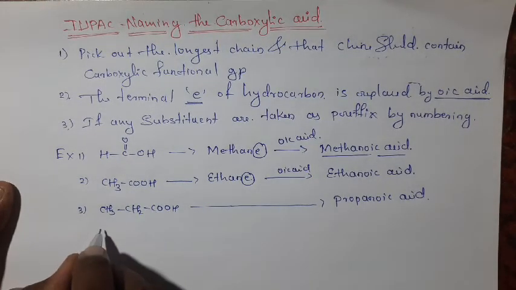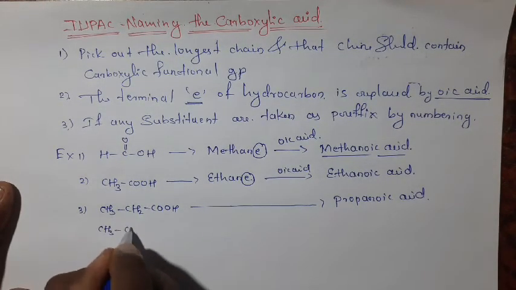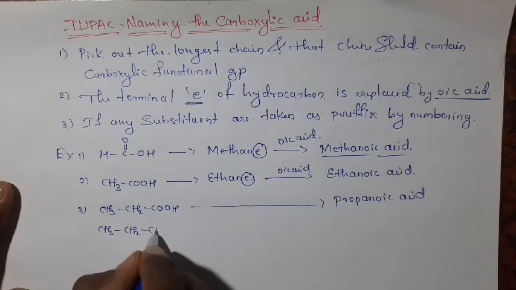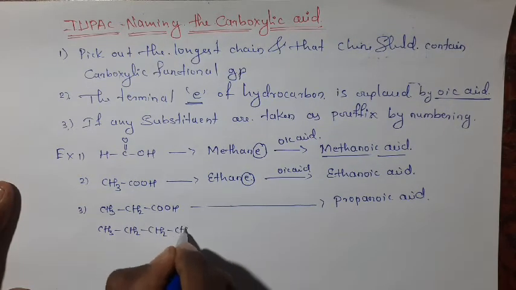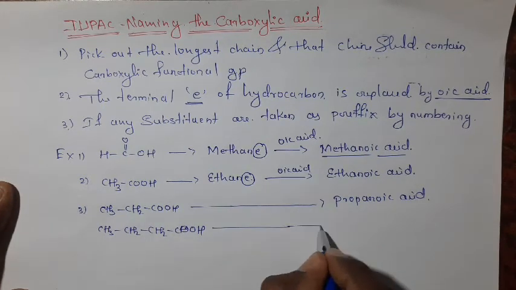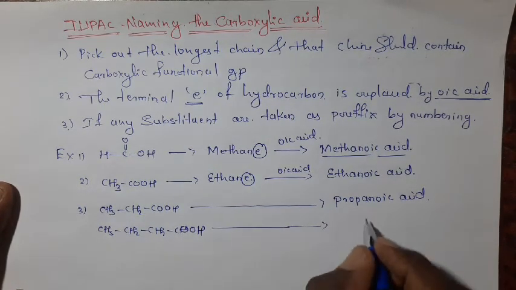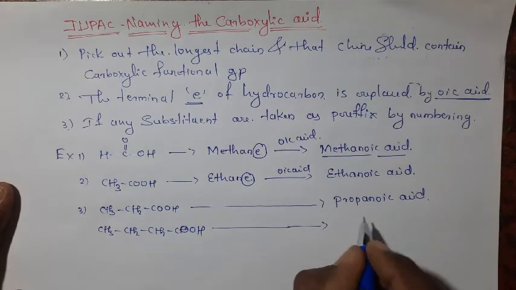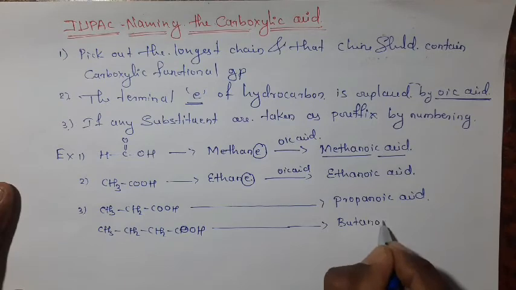If we take 4 carbon atoms, CH3CH2CH2COOH, the carboxylic acid contains 4 carbon atoms, 4 carbons means butane, and now it becomes butanoic acid.